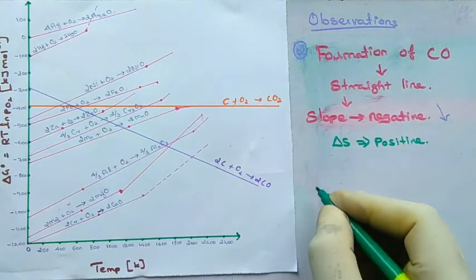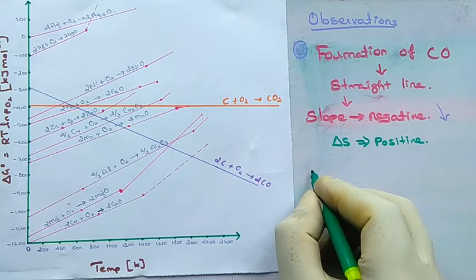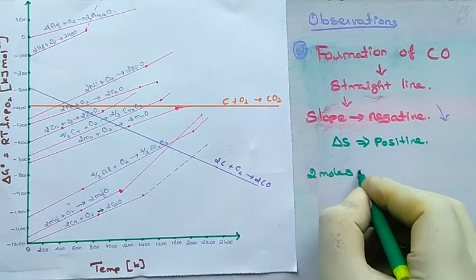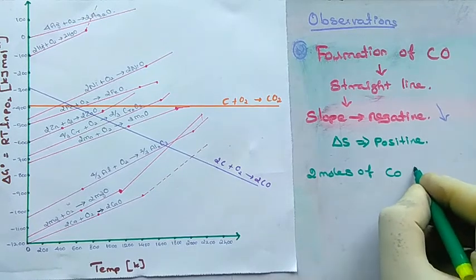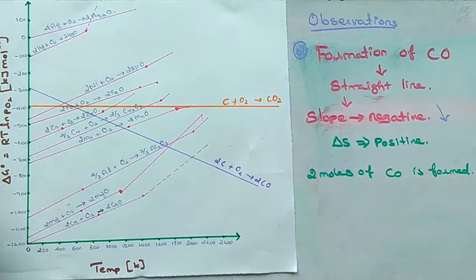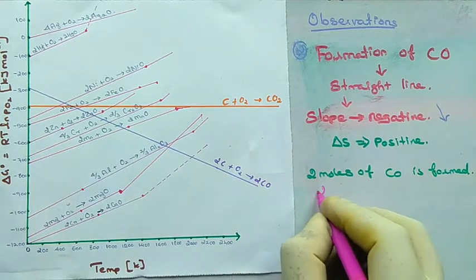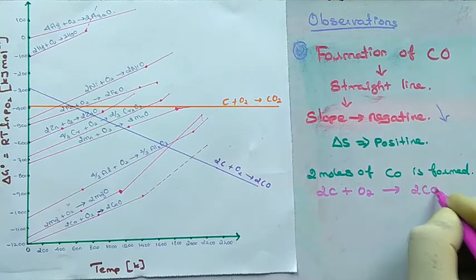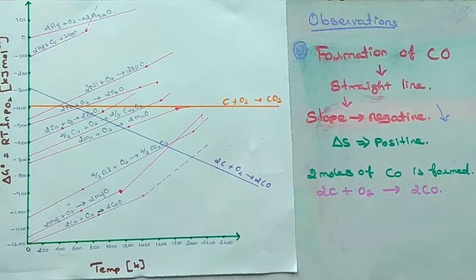So as per the graph, 2 moles of carbon monoxide is formed. 2 moles of carbon monoxide is formed by the consumption of 1 mole of oxygen gas. 2 atoms of carbon react with oxygen and yield 2 molecules of carbon monoxide.